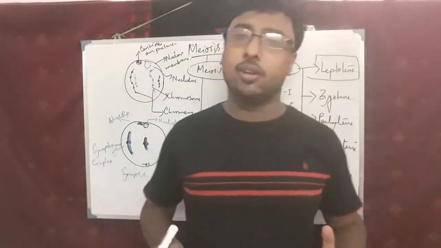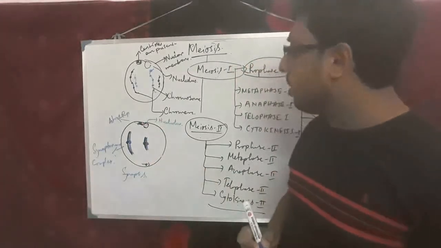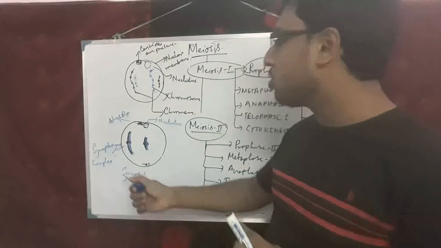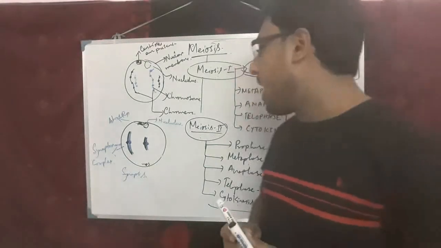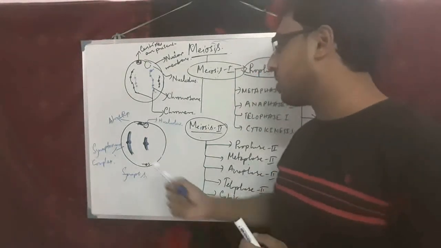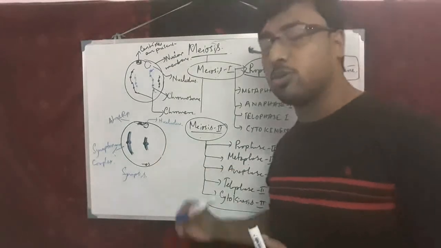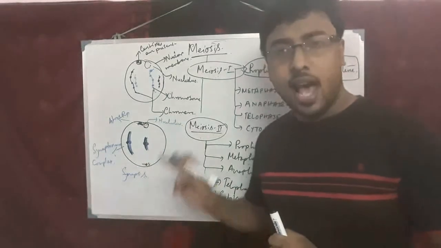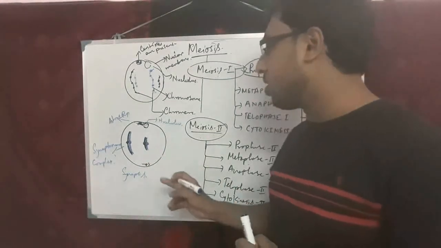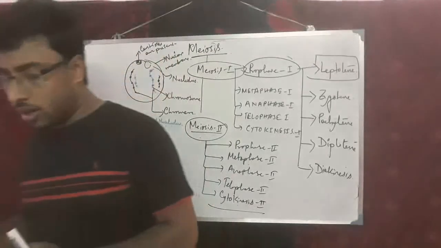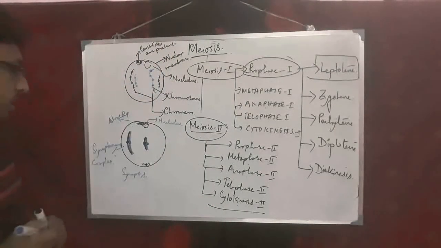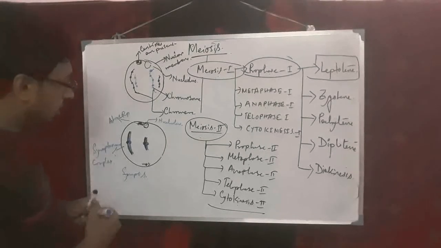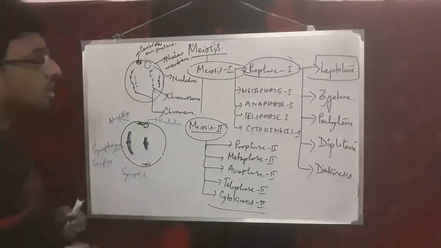In the stage of zygote, first of all, the aster will form. Similarly, homologous chromosomes are pairing together. The synaptonemal complex will form also, and also the formation of synapsis, the process in which the homologous pair of chromosomes are joining together and get attached together. That is known as synapsis. And along with synapsis, there will be the formation of bivalents, or the formation of dyads. So the formation of bivalents or dyads occurs in the stage of zygote.